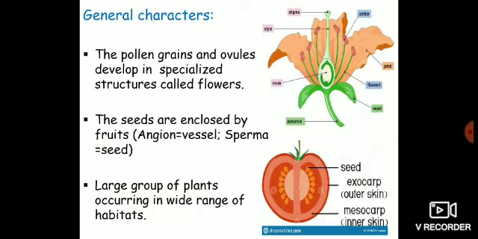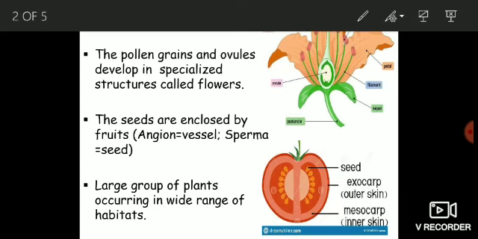Let's get started with some general characters, some diagnostic features of this group which distinguish them from the rest of the plants. The pollen grains and ovules in this group of plants are produced in specialized structures which are known as flowers. Here you have a flower, and the flower has four types of organs. You have sepals, petals, androecium, and gynoecium.